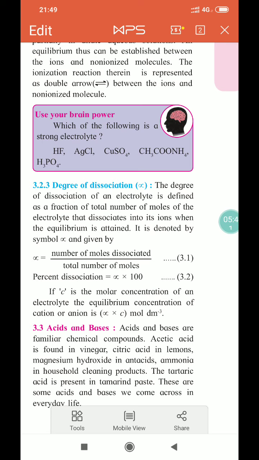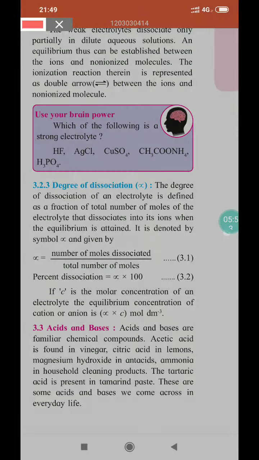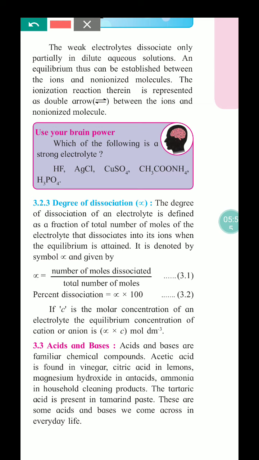That is, number of moles dissociated divided by total number of moles. Percentage dissociation is alpha into 100.